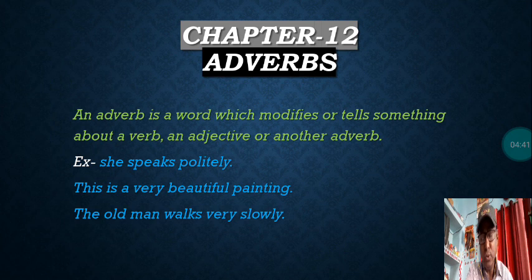Students, let me tell you, there are 10 kinds of adverbs. Here in the book that you have to study one by one: adverbs of manner, adverbs of time, adverbs of place, adverbs of frequency, adverbs of degree, adverbs of reason, adverbs of affirmation, adverbs of negation, interrogative adverbs and relative adverbs. So let us see, one by one we shall study.